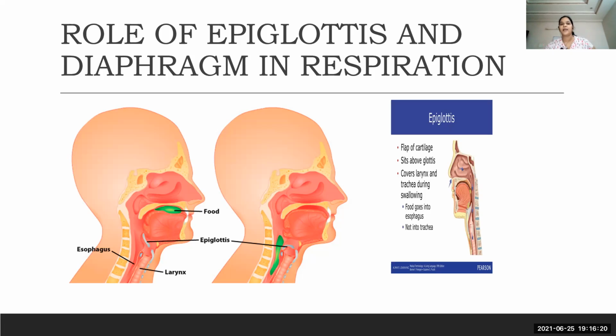We can't eat, and what happens? Blockage of lungs will happen. It doesn't happen all of a sudden, but sometimes death may also occur. So it should not happen, and only the epiglottis protects this procedure. Do remember it is a flap of cartilage that sits above the glottis. The epiglottis sits over the glottis and covers the larynx and trachea during swallowing. Food goes into the esophagus or food pipe, but not into the trachea.